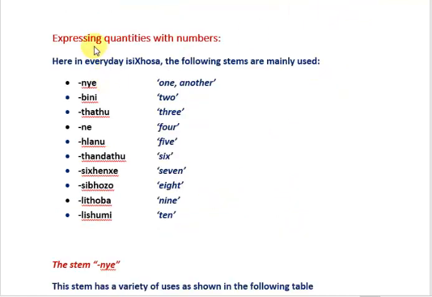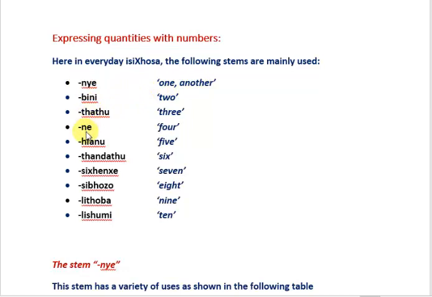Let us now look at how we express quantities using numbers. And you might find this a bit complicated because ideally one needs to have worked through the adjectives first before dealing with this. But in any case, let's see how we go. We use the following stems. Nye, meaning one or another.